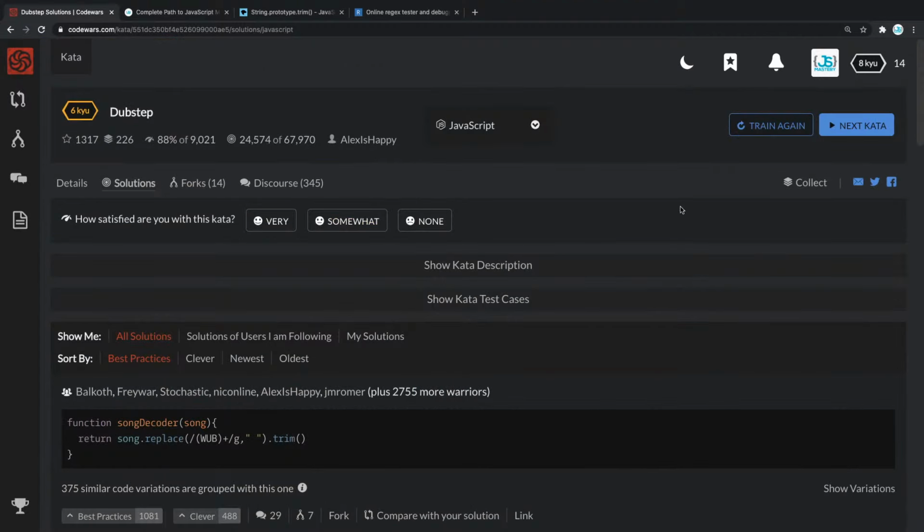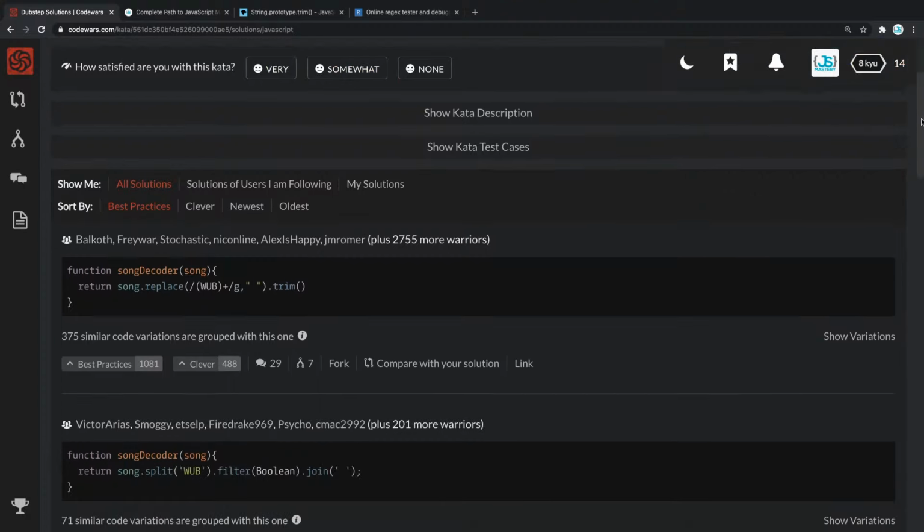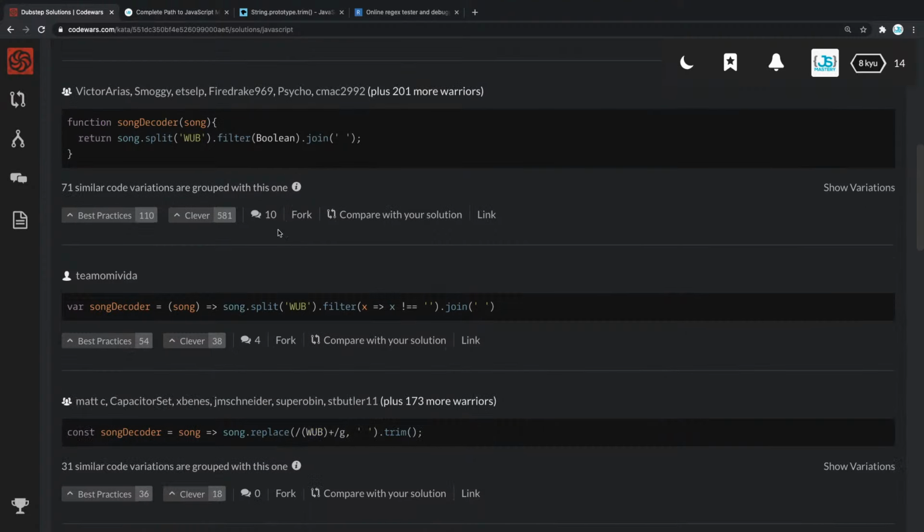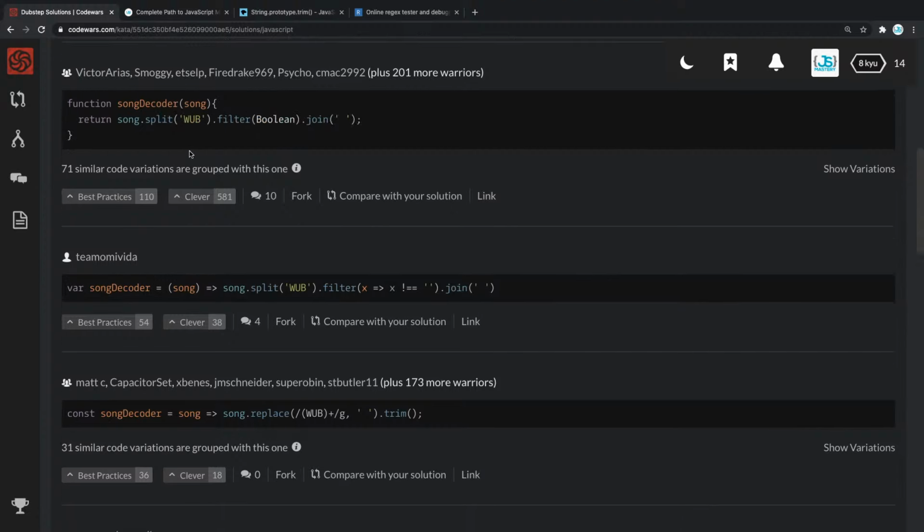Awesome. So let's see. Now, what I usually like to do is see some other solutions there, how other people solved them. In this case, you can see this one is identical: replace, wob plus, and then trim. That's great. But what did somebody else use? Split? Okay, I think somebody mentioned this in the comments, to use split. So here we split it by wob, we filter it, and we pass in this. It's not so readable, but that's fine, I guess.